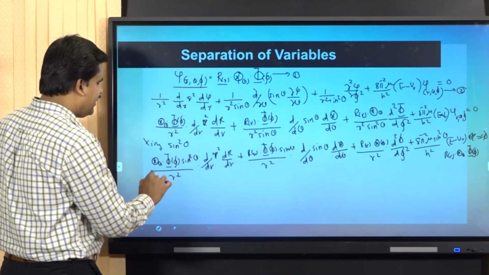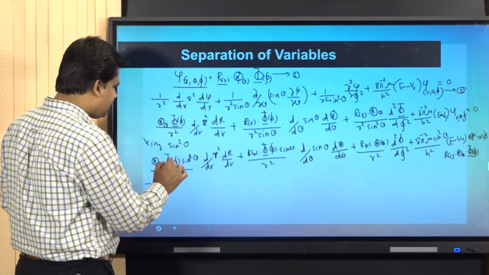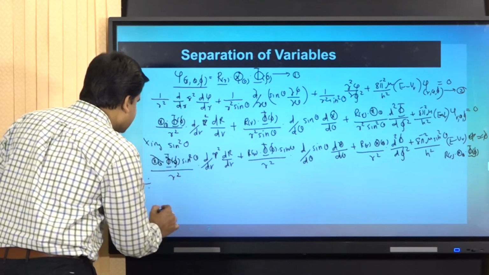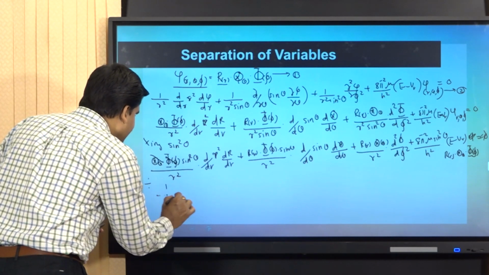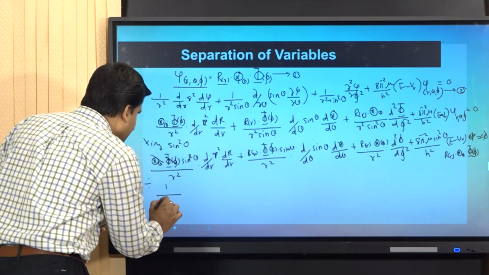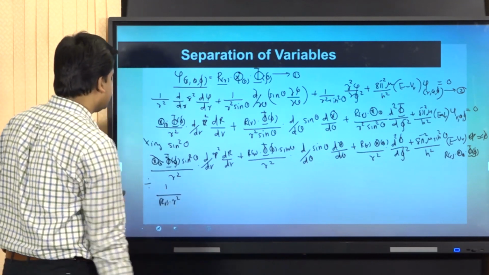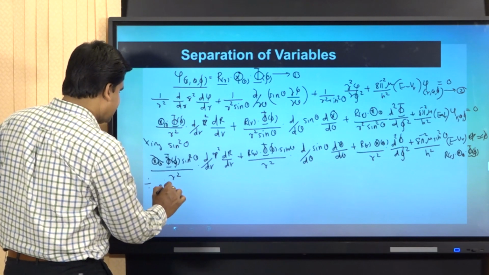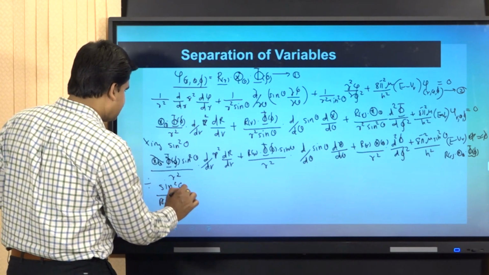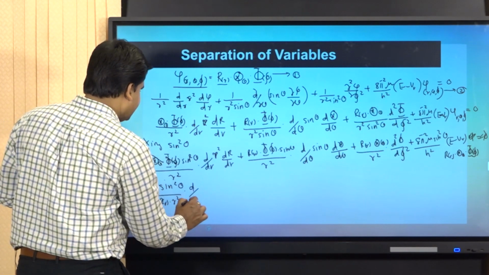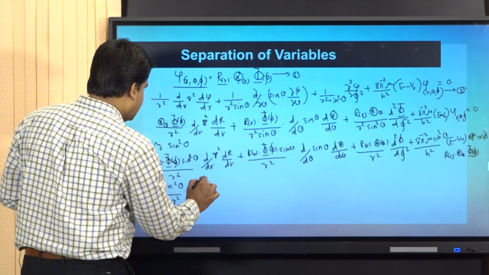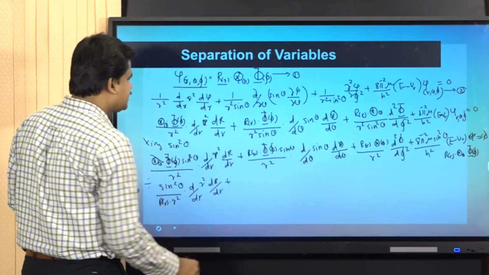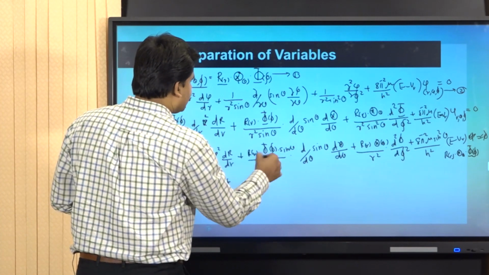Whenever I am dividing it with theta of theta, phi of phi into r of r, these two terms will vanish. So the remaining term will be 1 by r of r into r square. In the numerator part there is a sin square theta into d by dr of r square into dr by dr, plus these two parts vanish.